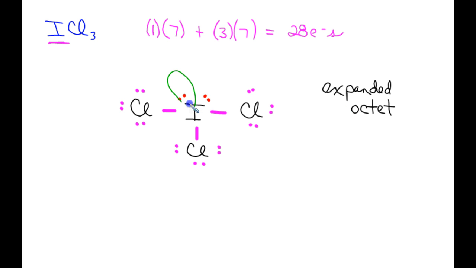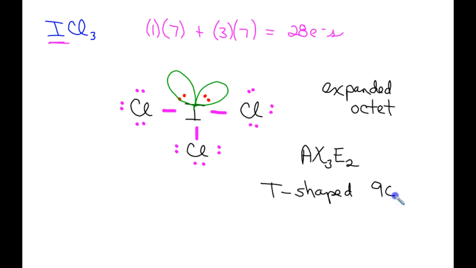So the shape of this particular molecule is skewed by these 2 lone pairs of electrons, and the formula for its shape is AX3E2, and its name is T-shaped, because in reality all you see is the T-shaped molecule, and the bond angle would be 90 degrees because there's 90 degrees from one chlorine to the next.